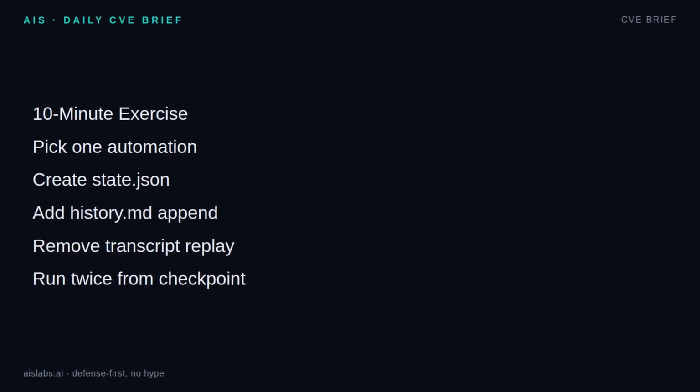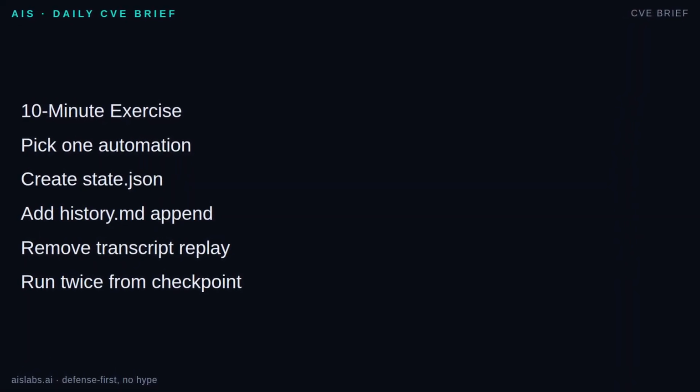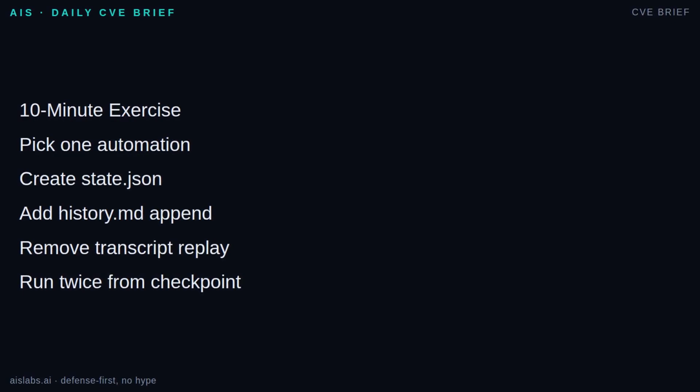Try this on one automation today. Pick a loop that currently passes prior messages back into the model. Create state.json with these fields: goal, status, completed, pending, failures, evidence, next_action, attempt, and max_attempts. If it is a repair loop, add do_not_repeat. Create history.md and append one short entry after each verified action. Then change the next run so it reads state.json first. Do one run, stop it, and start it again. If the agent cannot continue from the checkpoint, your state is missing the truth.